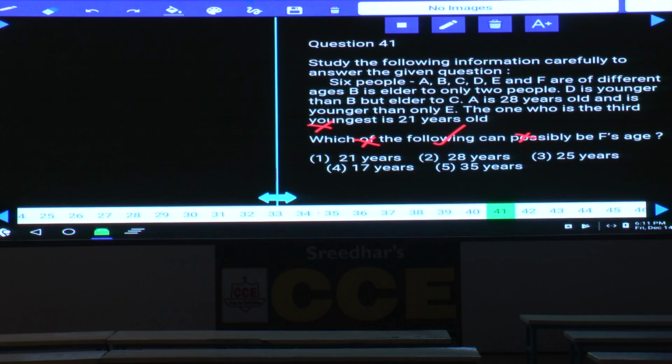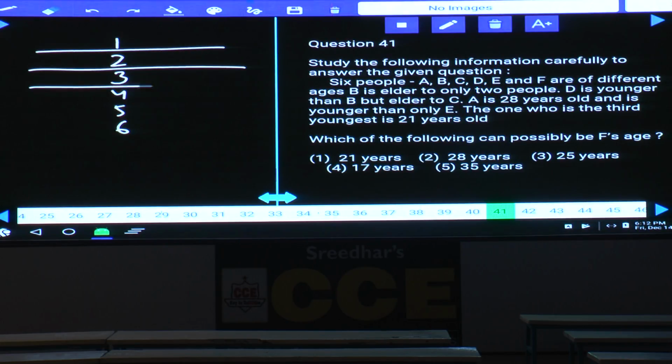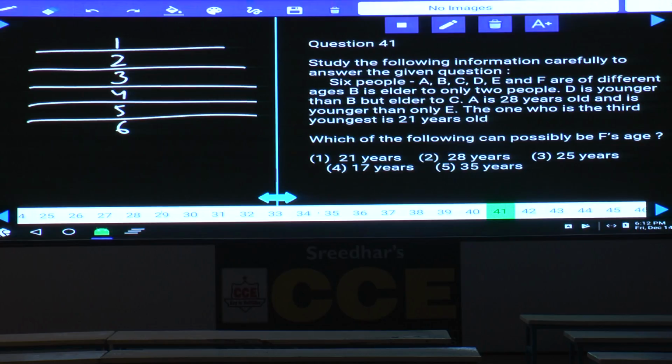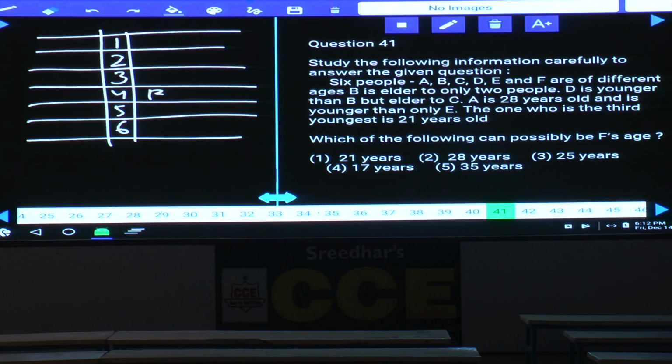Then 41 to 43. How many persons are there? 6 people, A, B, C, D, E, and F. 1, 2, 3, 4, 5, 6. And these 6 people are being compared in their ages. B is elder than only 2 people. As B is elder than only 2 people, then tell me what is the position of this B? B must be at the 4th place. D is younger than B, but elder to C.